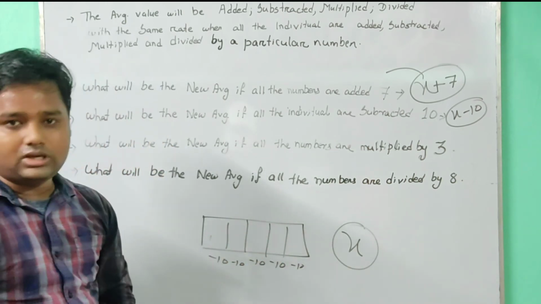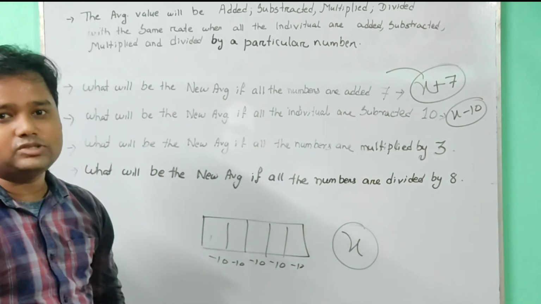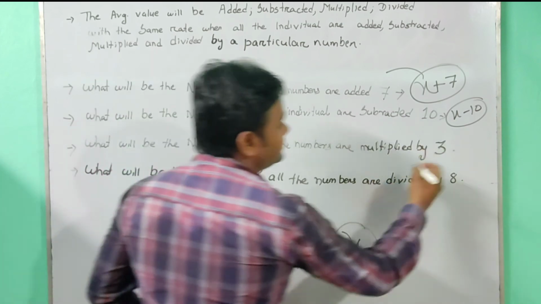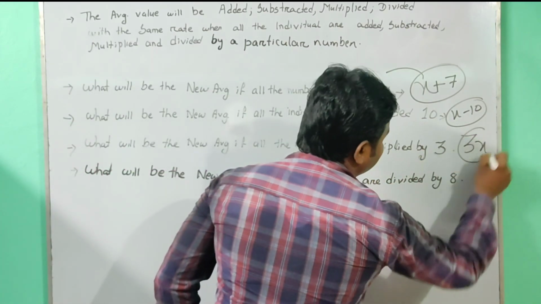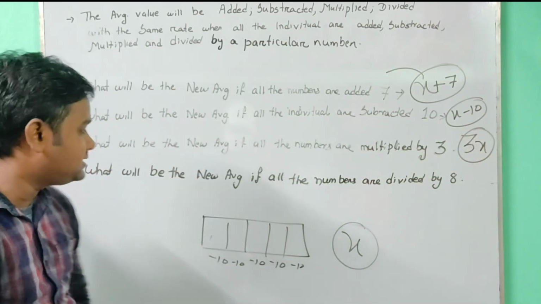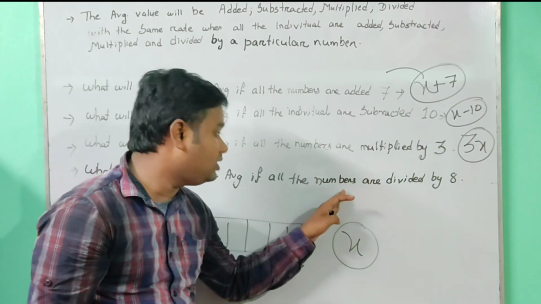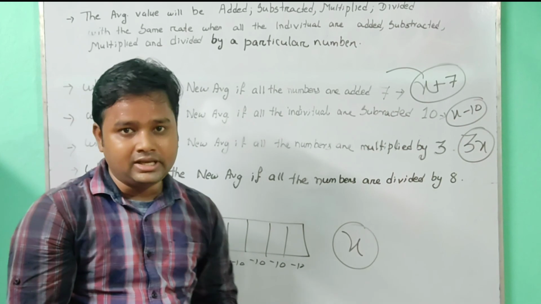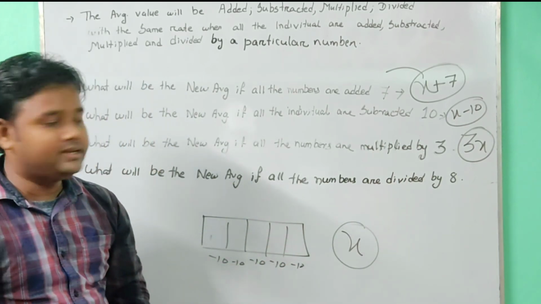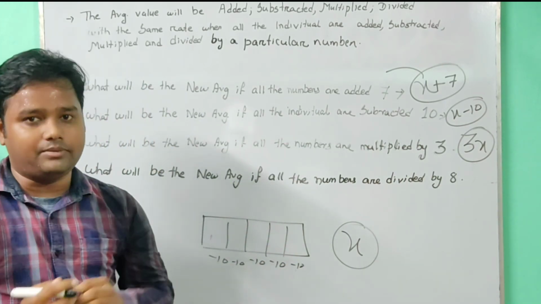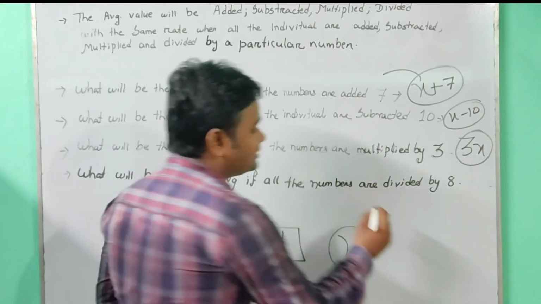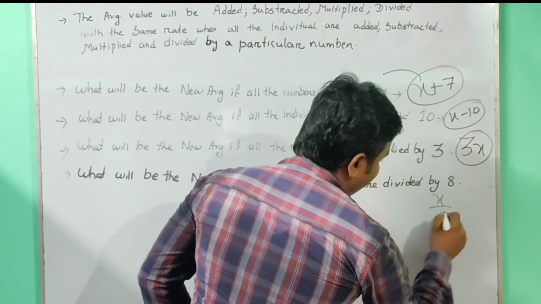If all the numbers are multiplied by 3, the average will also be multiplied by 3, so the answer will be 3 into x. Last but not least, what will be the new average if all the numbers are divided by 8? Then the new average will also be divided by 8, so the answer will be x by 8.